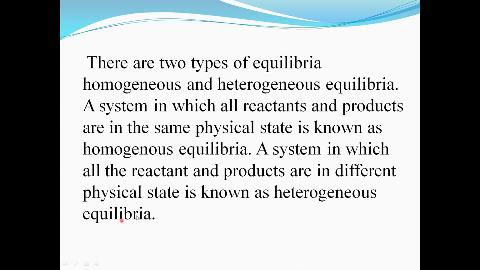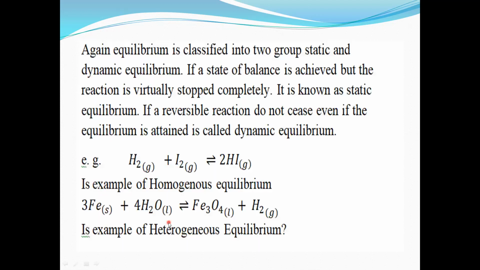Now, a system in which all the reactants and products are in different physical states is known as heterogeneous equilibria. That is, if the physical states of the reactants and products are different, for example the reactant is solid and the product is liquid or gaseous, then it is called heterogeneous equilibria.